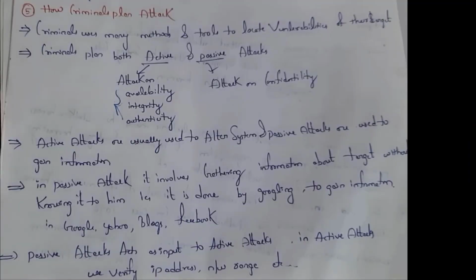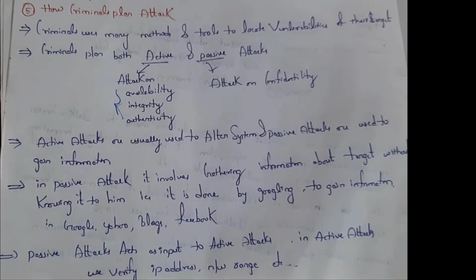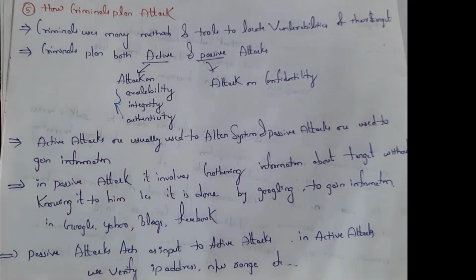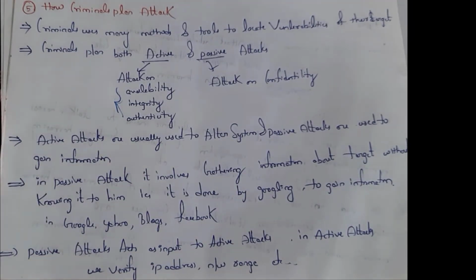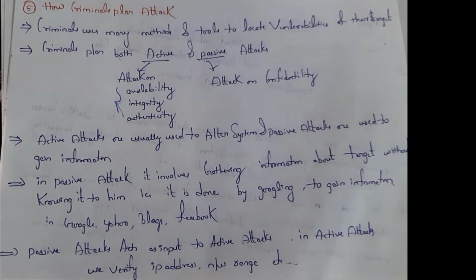Next one is how criminals plan attacks. See, criminals use different kinds of methods and tools to find the weakness of the target person. See, before knowing that, you need to know what the kinds of attacks are. Attacks are of two types. First one is active attack and next one is passive attack. See, the criminal just attacks the person, that is, attacks the laptop, and then watches what information is present in the laptop.